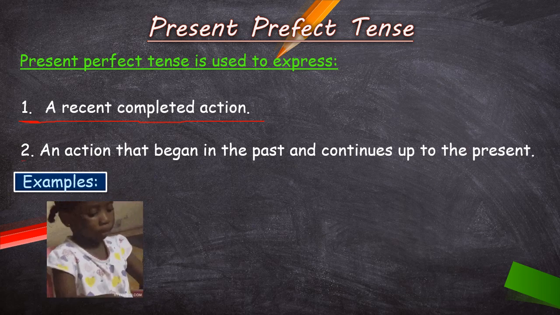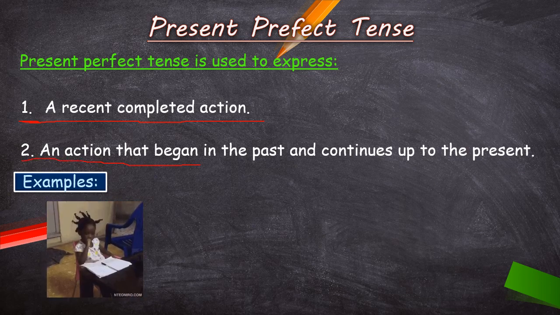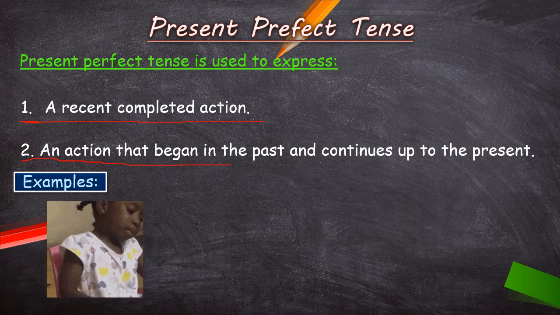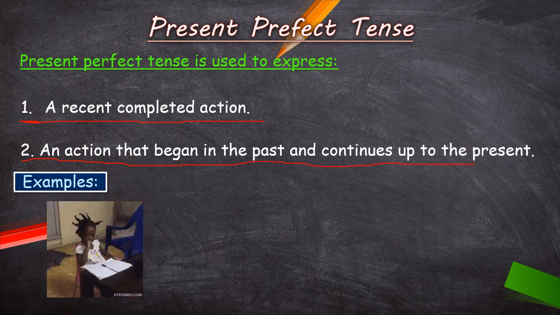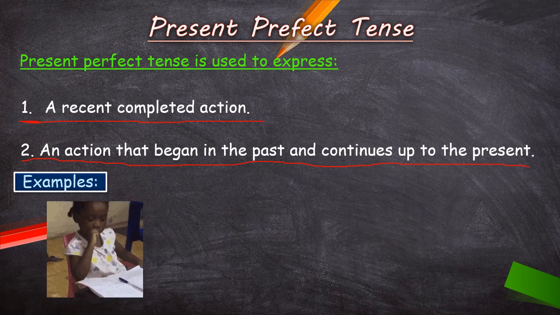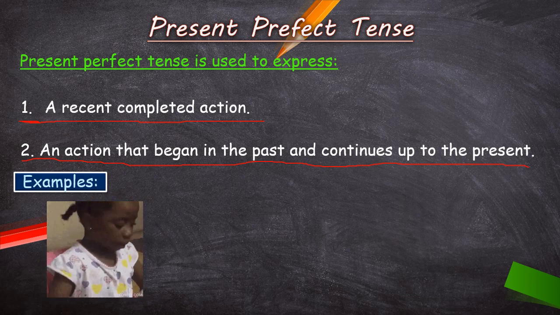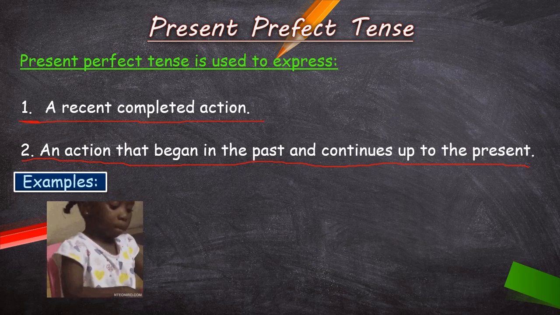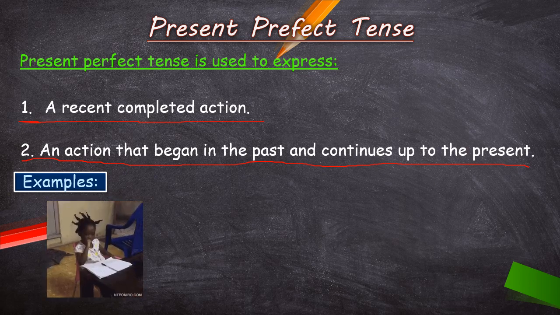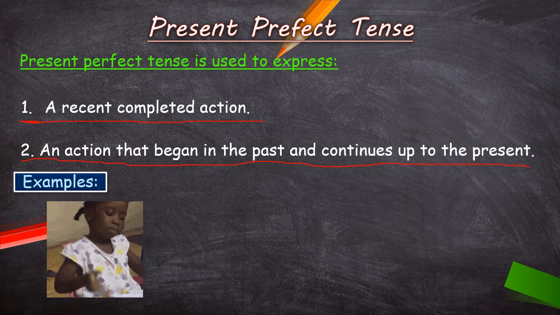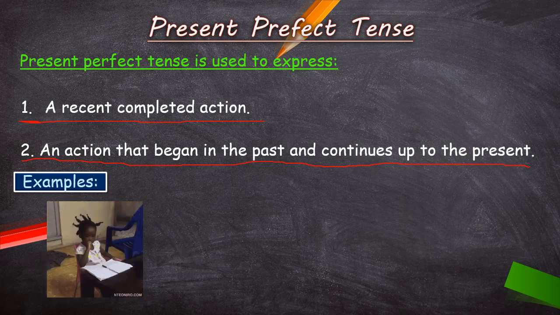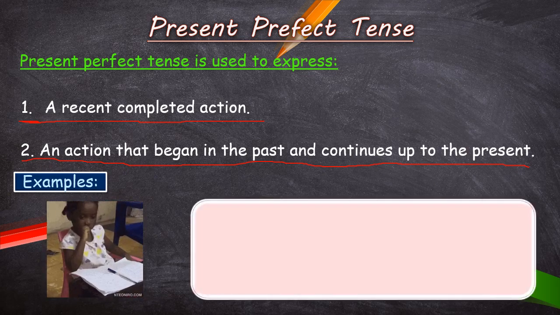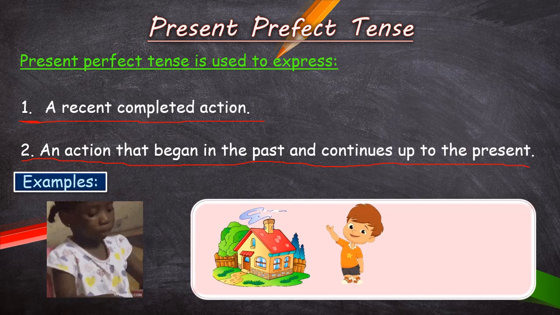Now, let's talk about the second point. The second point says an action that began in the past and continues up to the present. So children, here we are talking about an action which started in the past, in the time which is over, but still it is connected to present time. How? Now let's take an example. Now children, see, what is this?